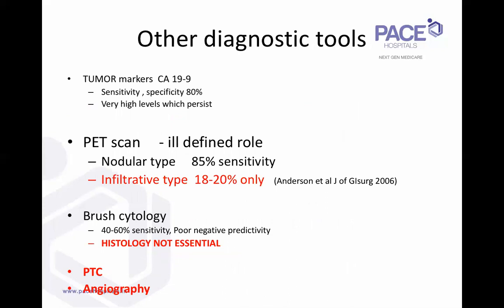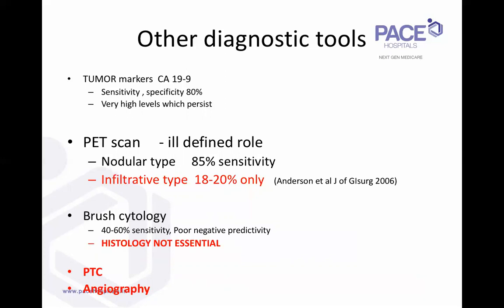So let's look at the other diagnostic tools we commonly use. One of the important ones is tumor markers. So tumor markers, you have CA19-9. Again, CA19-9 in obstructive jaundice can be elevated in the presence of biliary sepsis. Cholangitis, you can have very high levels, 900, 1000, like that. So as a diagnostic tool, the sensitivity and specificity of CA19-9 is not good enough for you to make any treatment decisions. Yes, if the patient has a very high CA19-9 level, which persists after you drain the jaundice also, these patients would definitely have a higher chance of metastatic disease.